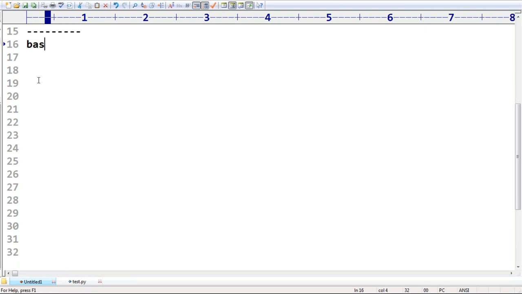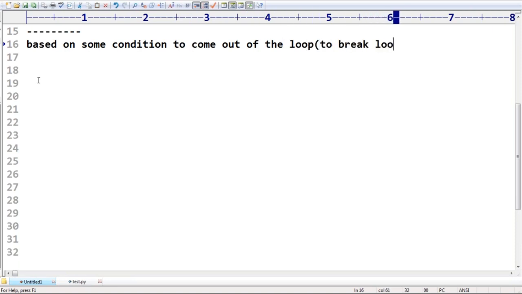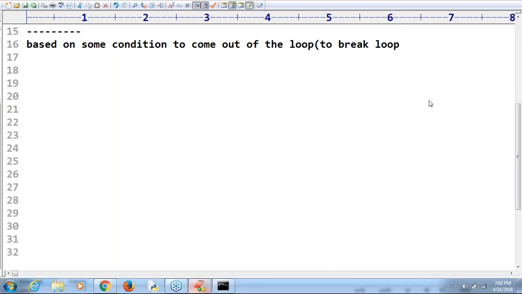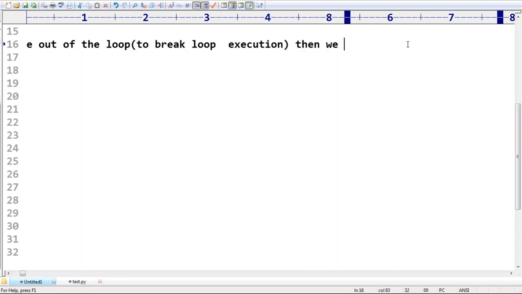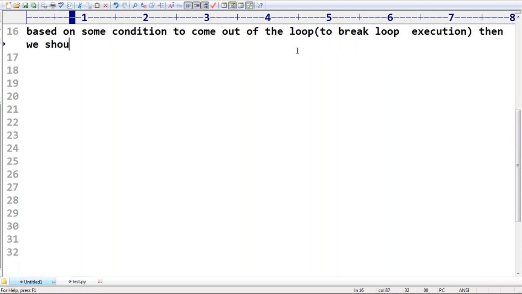Okay. So based on some condition, just observe, to come out of the loop, or to break loop execution, then we should go for the break statement. Remember that. Everyone can understand, right? Based on some condition, to come out of the loop or to break loop execution. If I want to break loop execution, then we should go for the break statement, right?